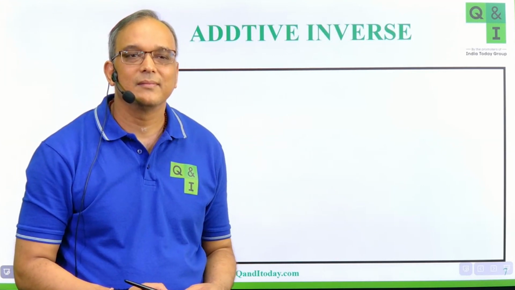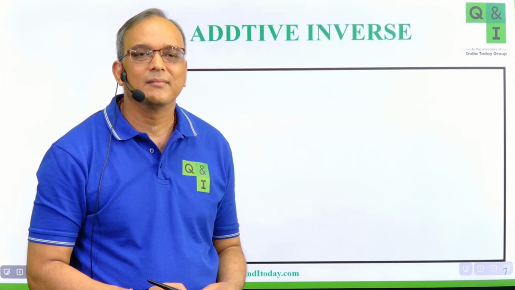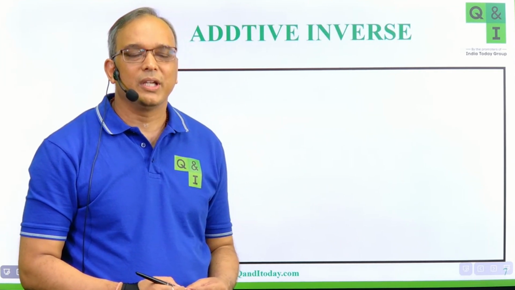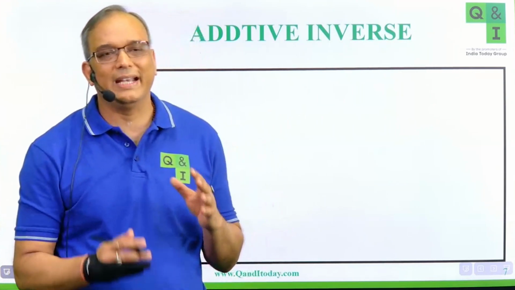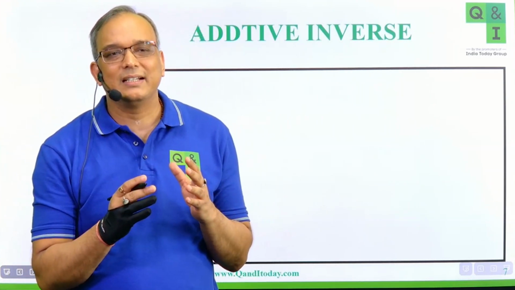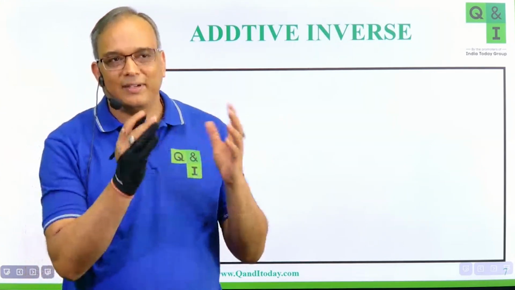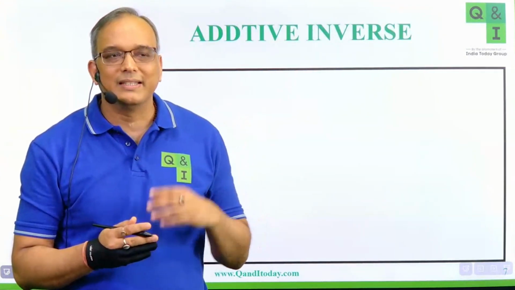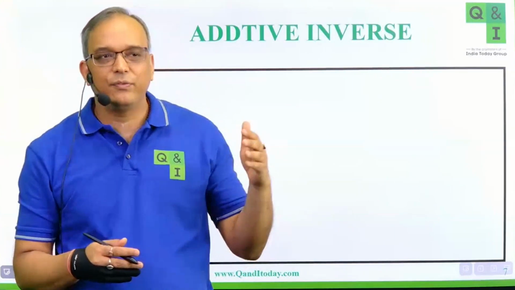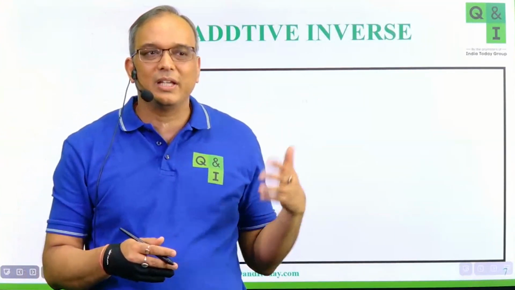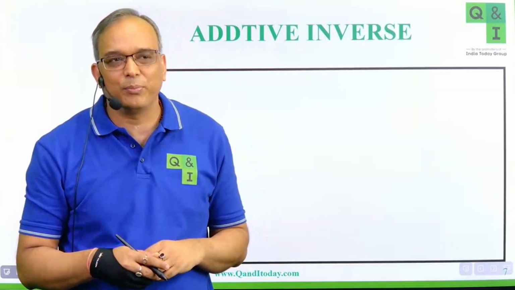Sir, additive inverse is where the minus becomes plus and where the plus becomes minus. Okay, Ishan. So what we do here is that additive inverse is the inverse of that rational number. As in, if you have a rational number p by q, the inverse of that rational number is minus p by q. Similarly, if you have a rational number minus p by q, the inverse would be plus p by q. So the sign becomes opposite here.